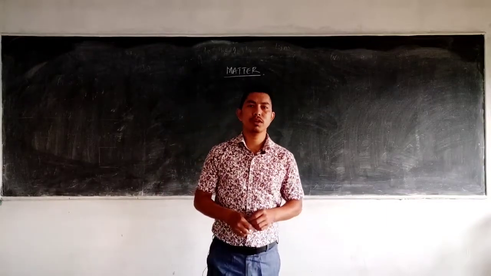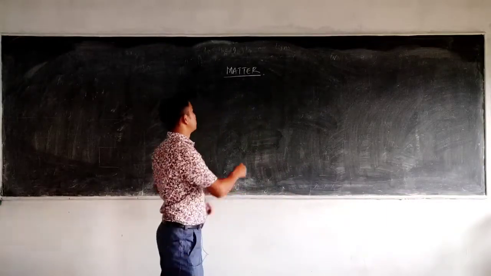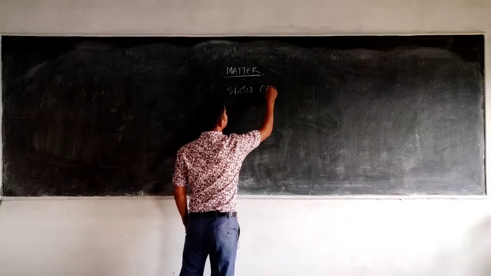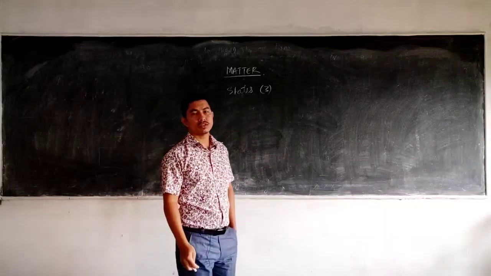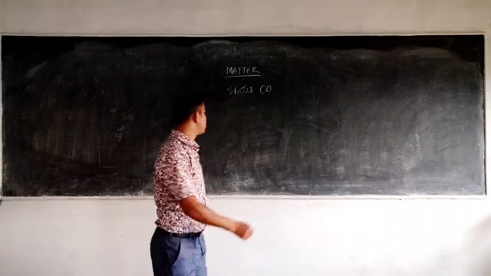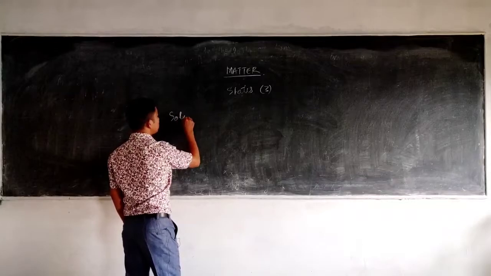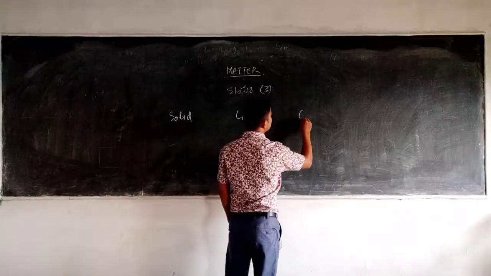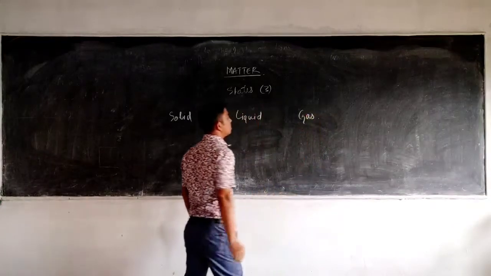So the first important topic in this chapter is the states of matter. There are three states of matter, namely solid, liquid and gas. You must know examples of each of these.